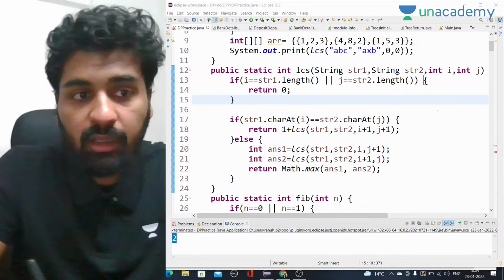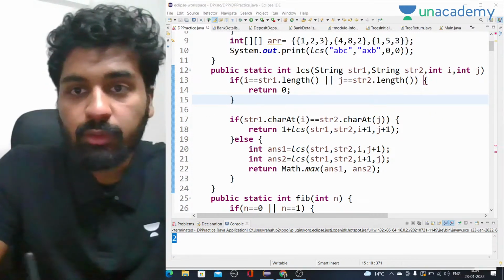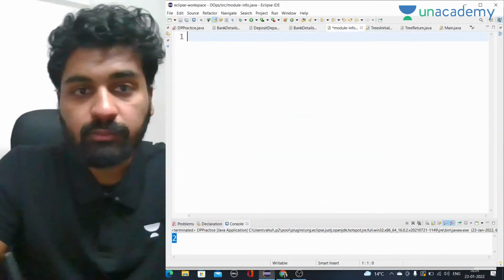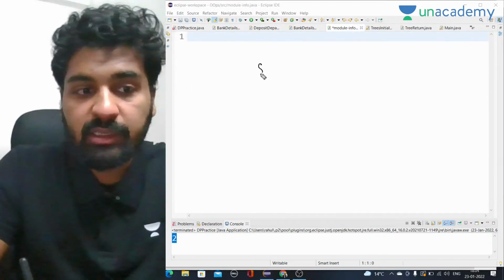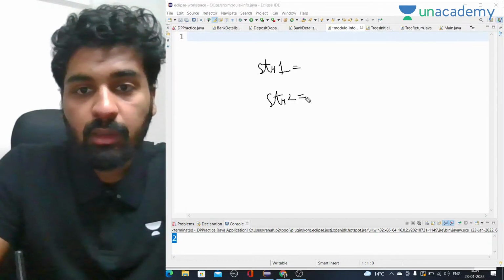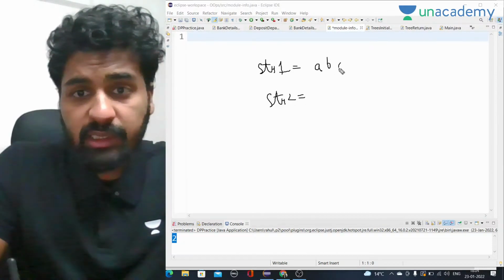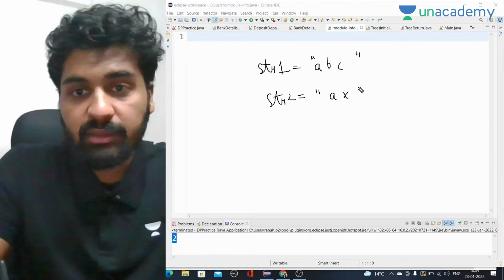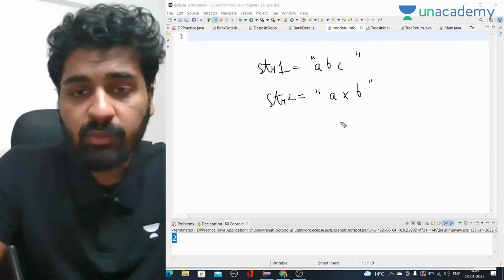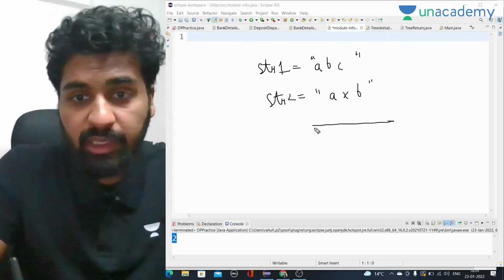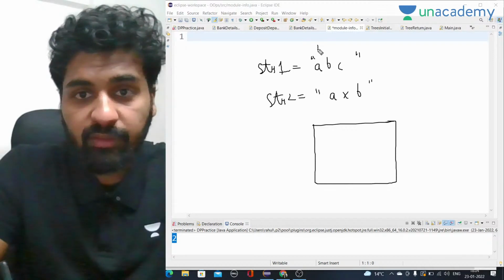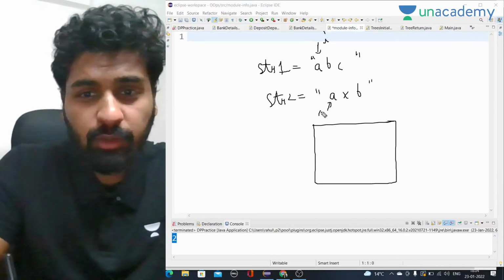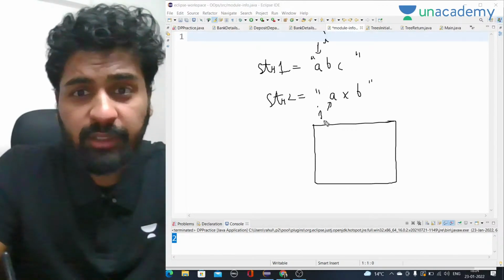Let me go to an empty page. Here we have, let's say, str1 and str2. If we have ABC here, and here we have AXB, these are the two strings we have. Now if I take a 2D array, we start i from here and j from here. We know these things by recursion.